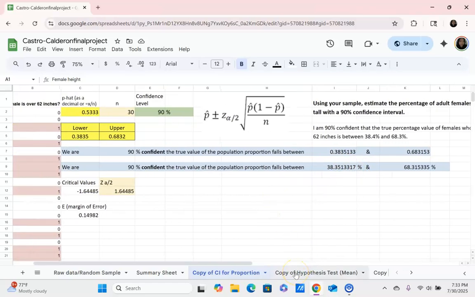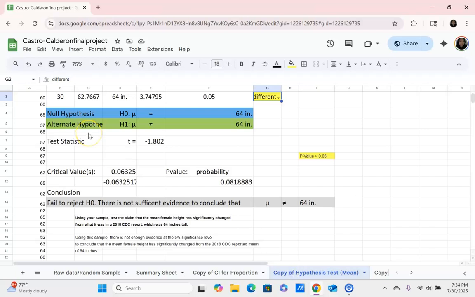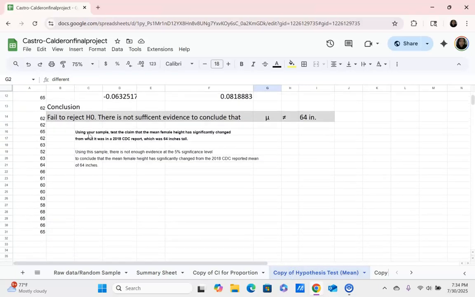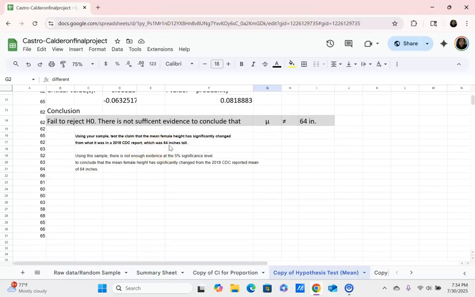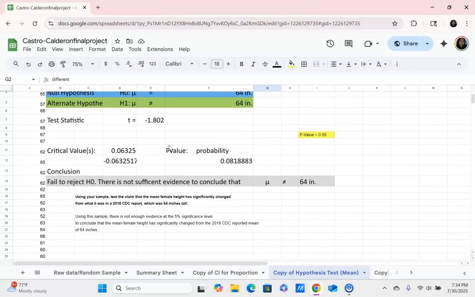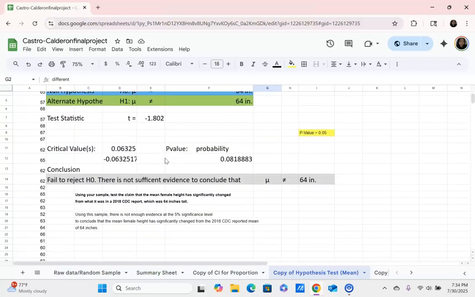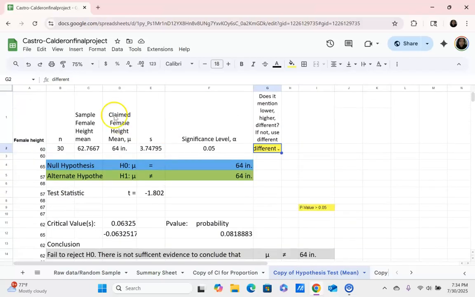Moving on to my hypothesis test in reference to the mean. The task was to use your sample to test the claim that the mean female height has significantly changed from what it was in the 2018 CDC report, which was 64 inches. From my sample, I have a mean height of 62.7667.